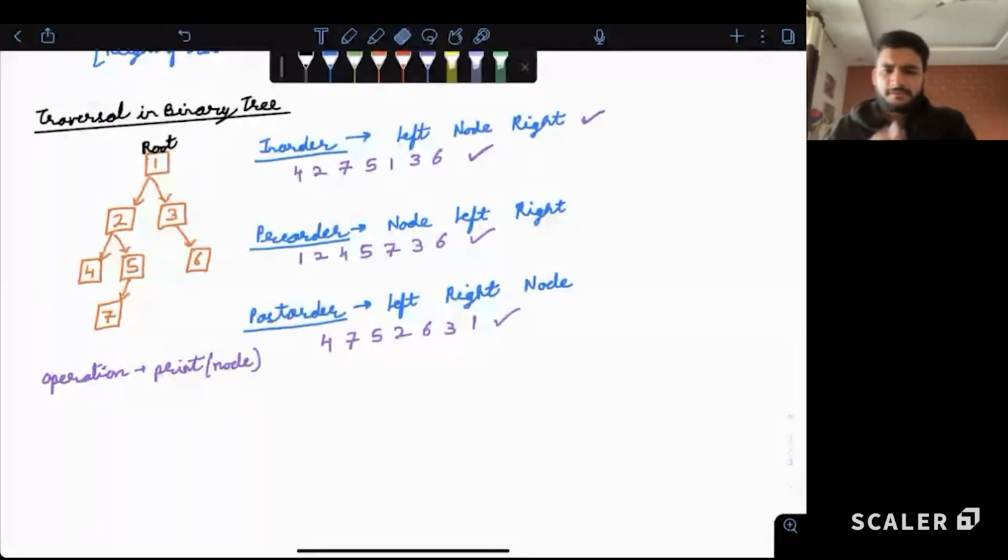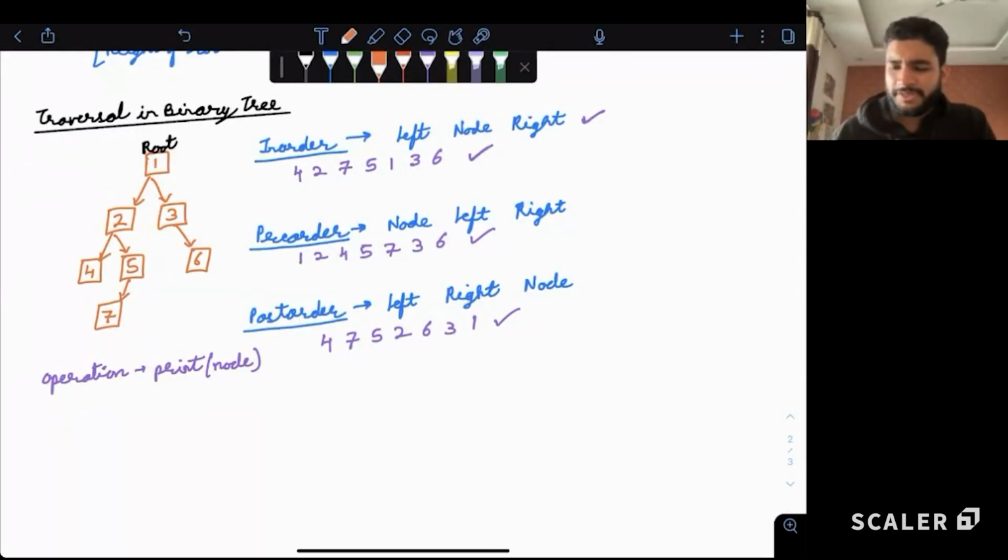Post-order traversal is go left, go right, then come to the current element. Making sense to all? Yes, nice. So these are the pre-order, in-order, and post-order traversals of the binary tree. This is how we travel the binary tree. Now guys, if someone asks to write the code of the traversals, can we try to write the code of maybe in-order traversal?